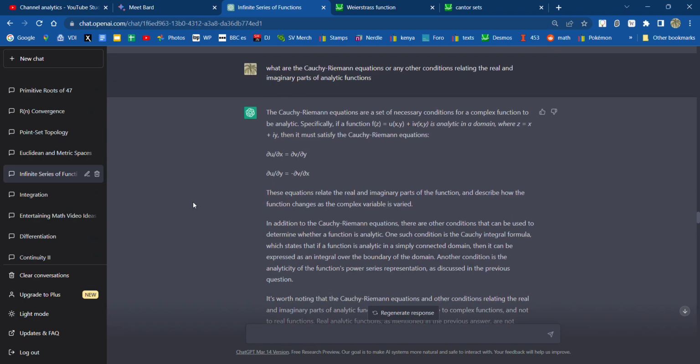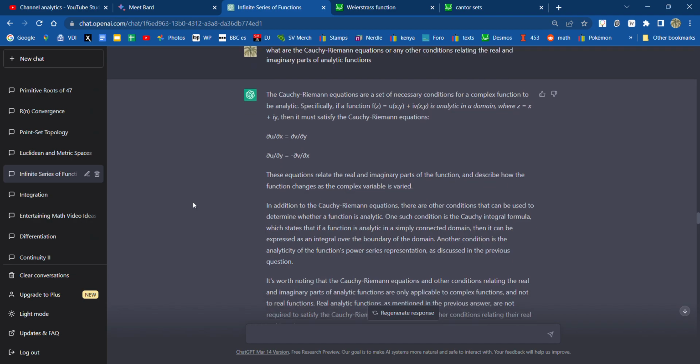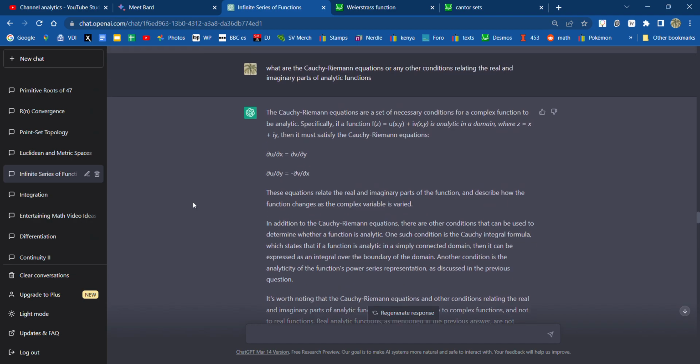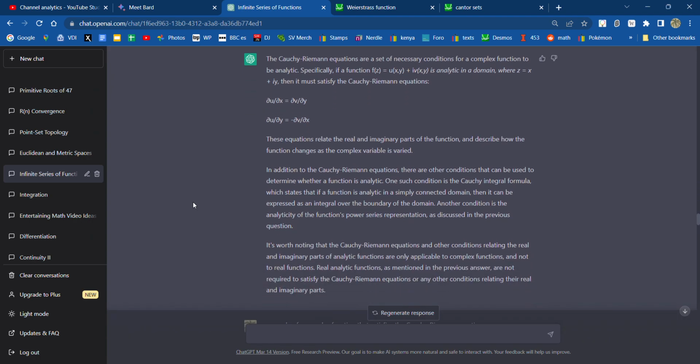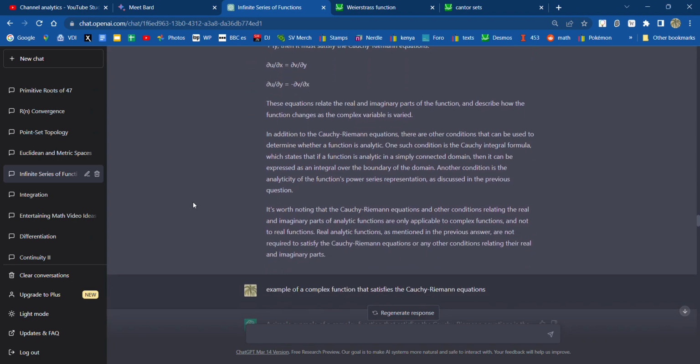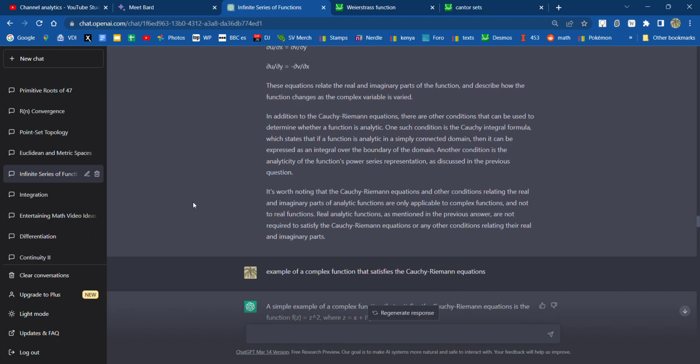What are the Cauchy-Riemann equations or any other conditions relating the real and imaginary parts of analytic functions? Yeah, and of course, this is not in Wade because Wade is doing real analysis. And I even have to admit I forgot why I asked this question, but now I have it for future testing. And at some point I will be doing complex analysis, so it's going to be good to have.